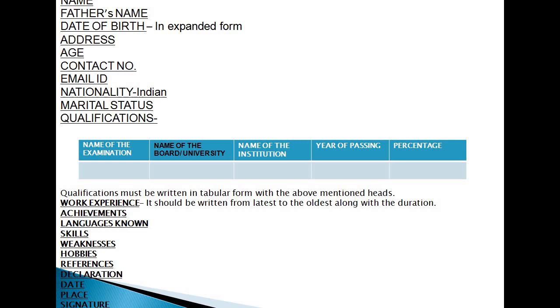Then you should write the qualifications, and qualifications must be written in tabular form with the above mentioned heads like name of the examination, name of the university or board, name of the institution, year of passing and percentage. Okay, then you can write about your work experience, your achievements, languages known, skills, weaknesses, hobbies, references, declaration, date, place and signature. It is the part of biodata.